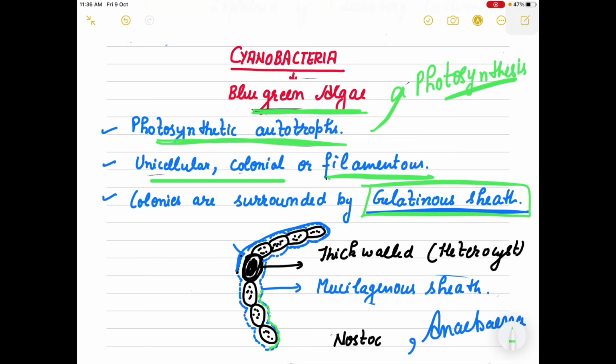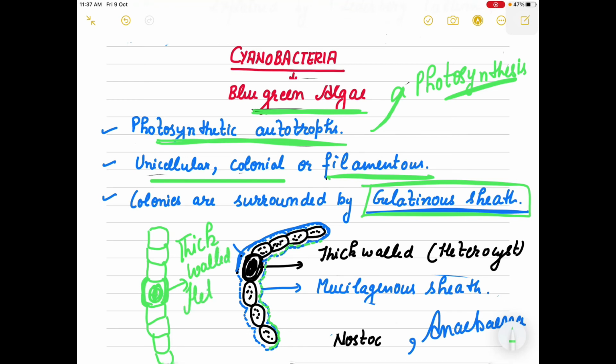This is called the mucilaginous or gelatinous sheath. As well, if I draw these filaments, you can see that one of the cells has a very thick wall. This cell is known as the thick-walled cell, the heterocyst.